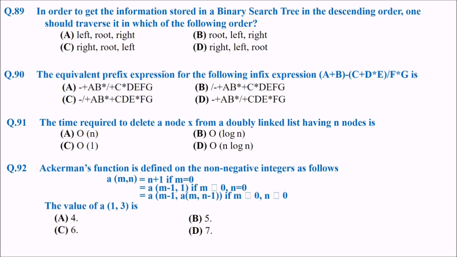In order to get the information stored in a BST in descending order, one should traverse it in the following order. Now we want descending order. The answer is very obvious, what we have seen in the previous question also. It will be right, root, and then left. Right, root, and then left. That is the reverse of in-order.